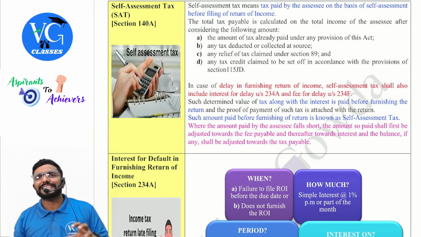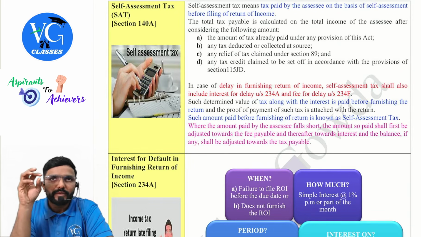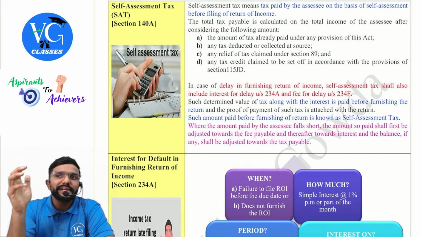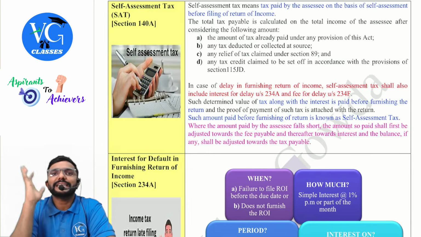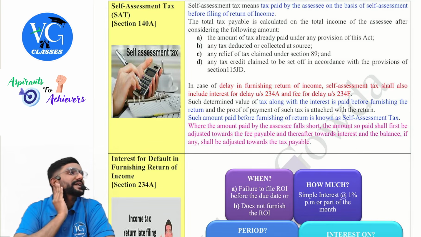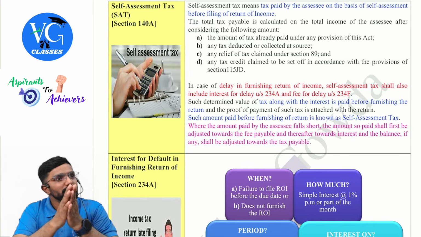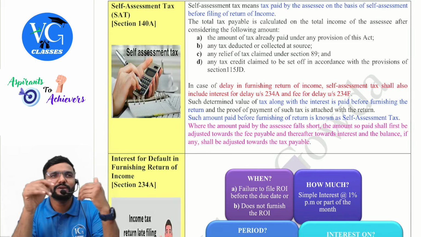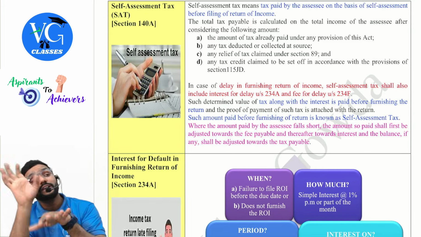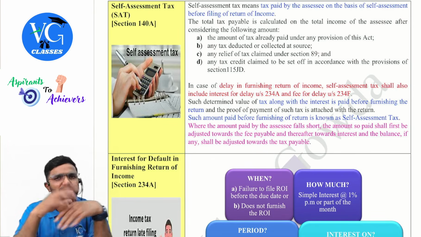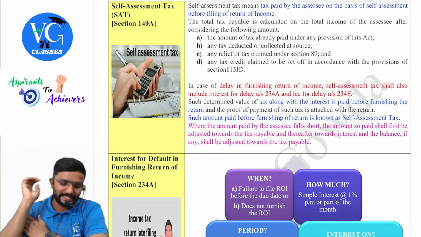Next, self-assessment tax as per section 140A. Guys, simple. If I pay any tax in the assessment year before filing my returns, that tax is called self-assessment tax. Why, sir? Because I would have paid already directly or indirectly TDS, TCS, advance tax and all. Even after all that, if I am liable to pay anything, still some difference, that is called SAT, self-assessment tax.